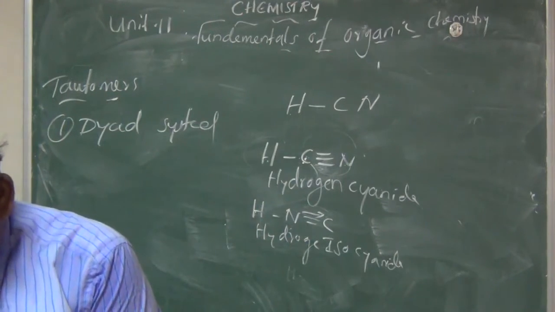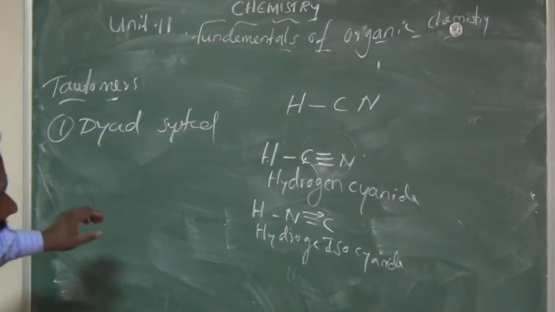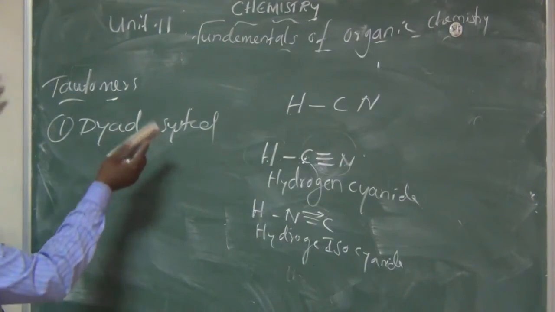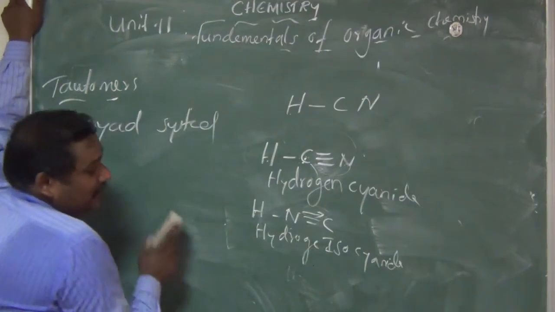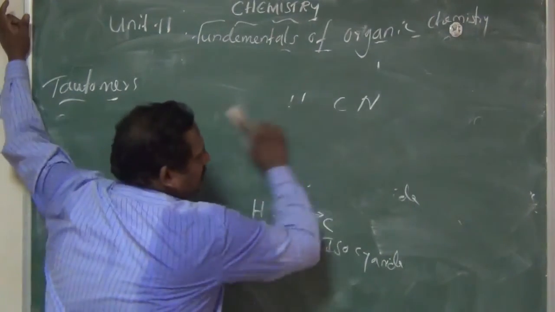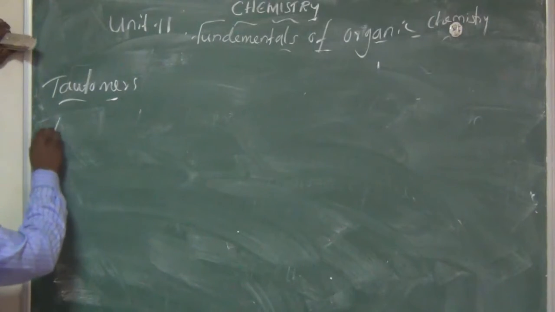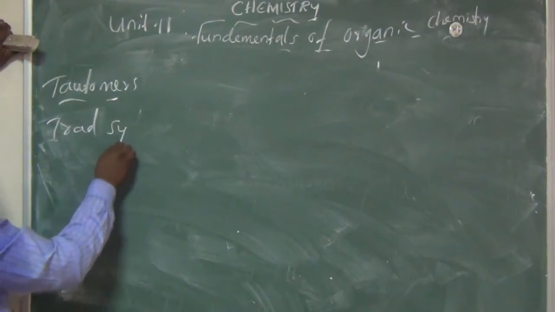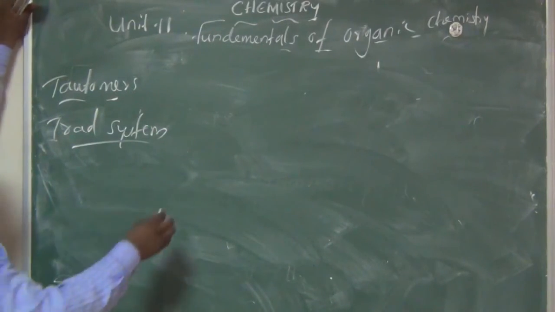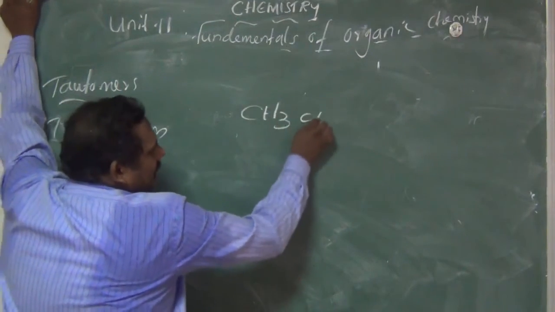Last one is the triad system. Here the hydrogen atom is attached among three polyvalent atoms, whereas in the dyad system it was two. For example, acetaldehyde, CH3CHO.